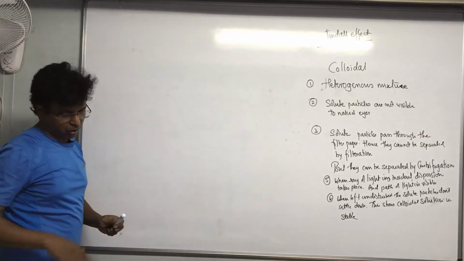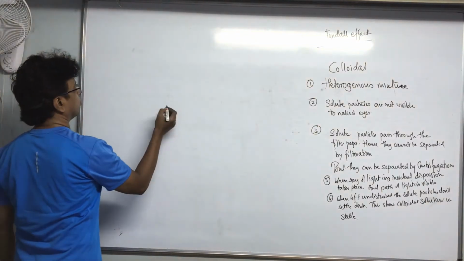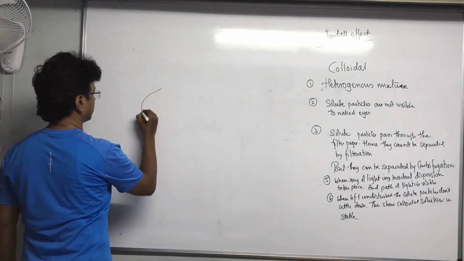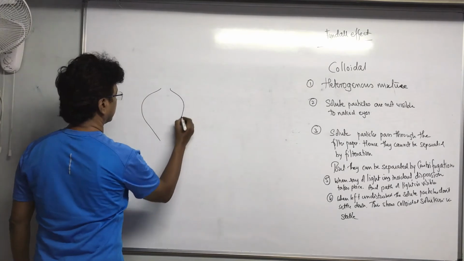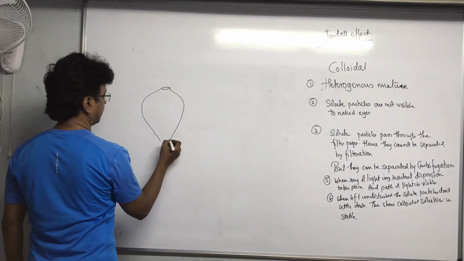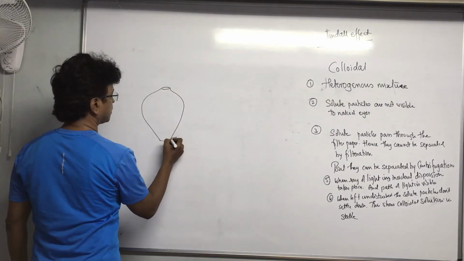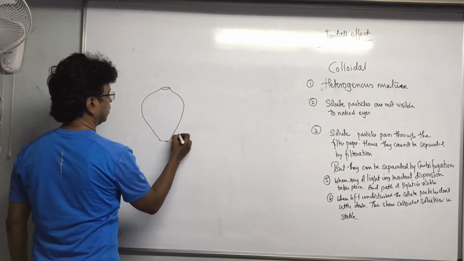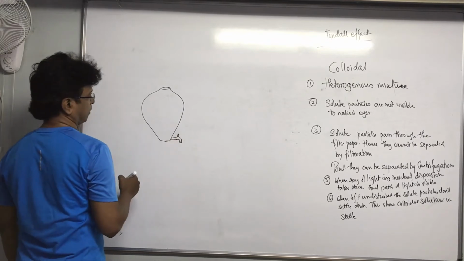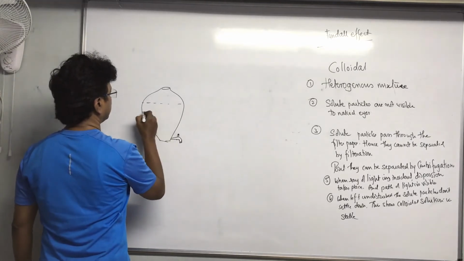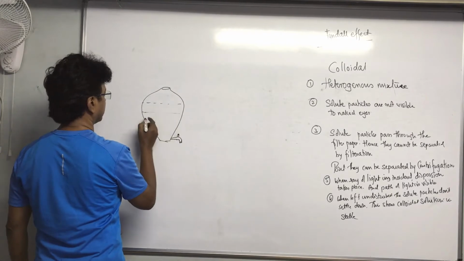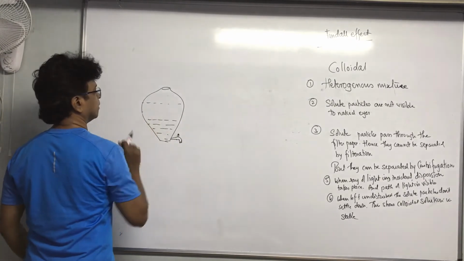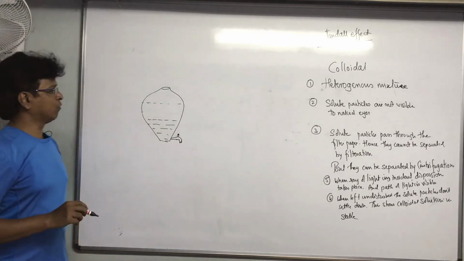See, what are they talking about? Two immiscible liquids. What they do is there is a type of pot over here. You have a pot over here, and this pot has a stop cork over here, a tap you can say. Supposing I have water and then oil over here.